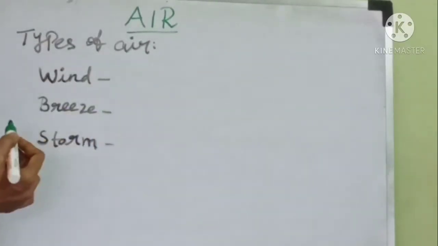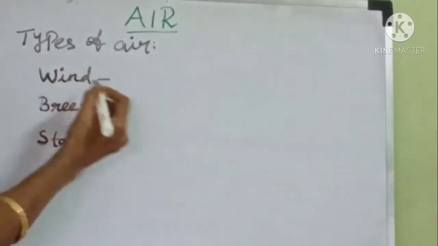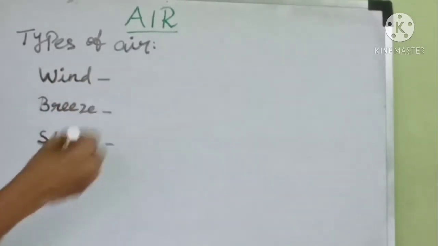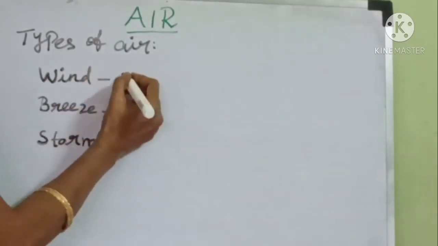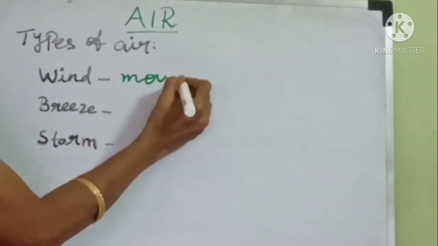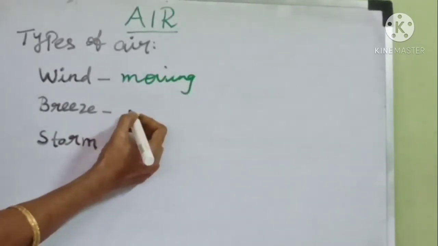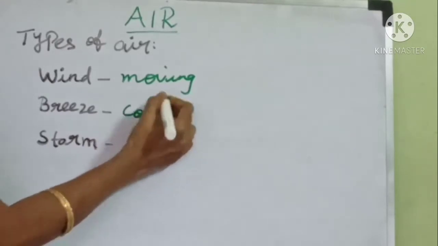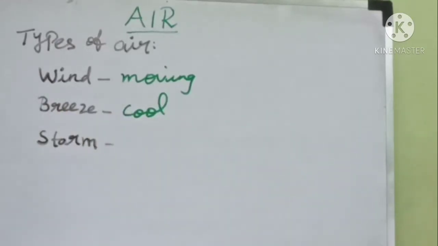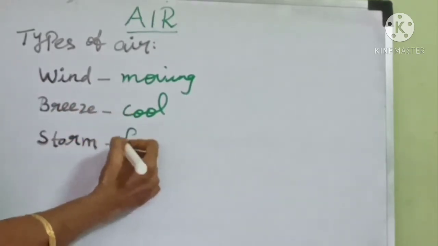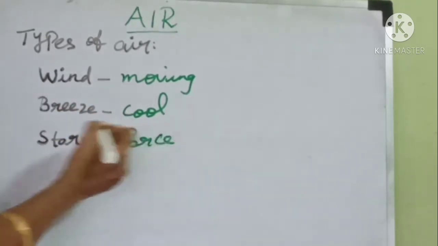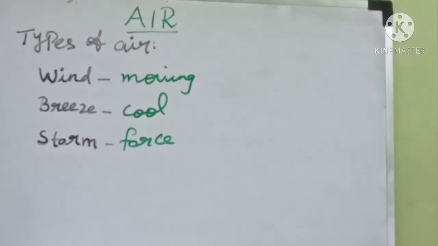Types of air. When air is moving, that is called wind. When we feel cool air, that is called breeze. And sometimes the air moves with force. That is called a storm. And this storm can uproot the trees, so it is called a storm.